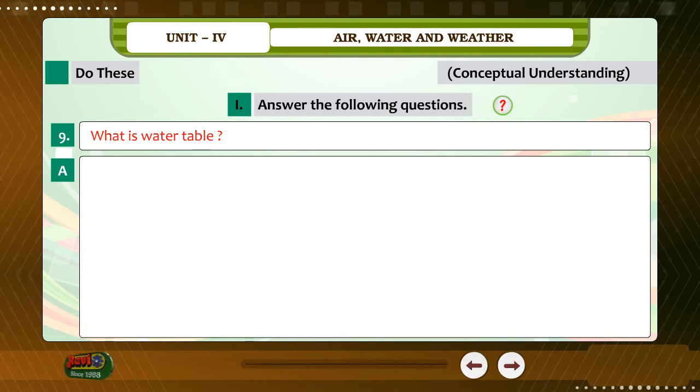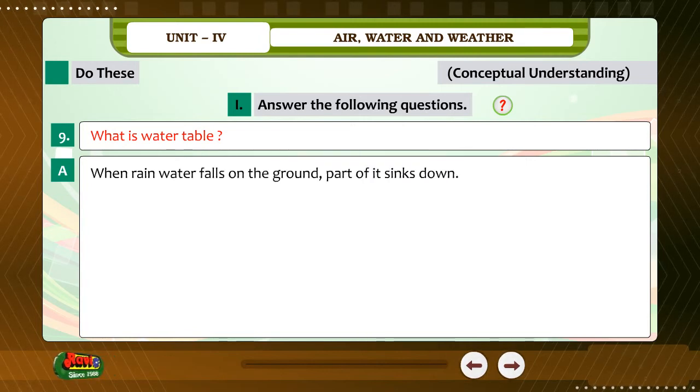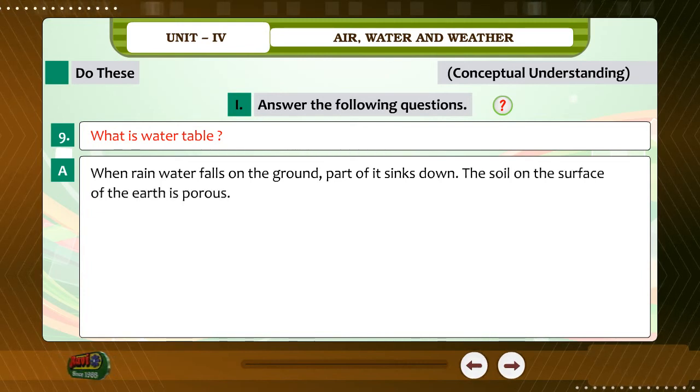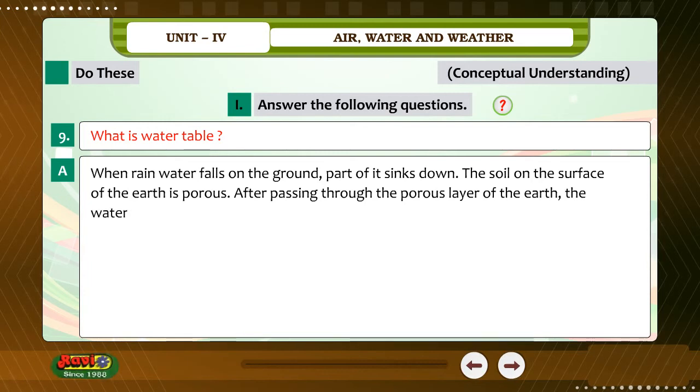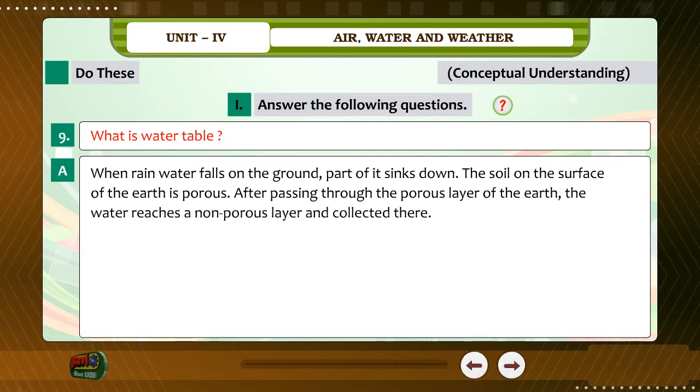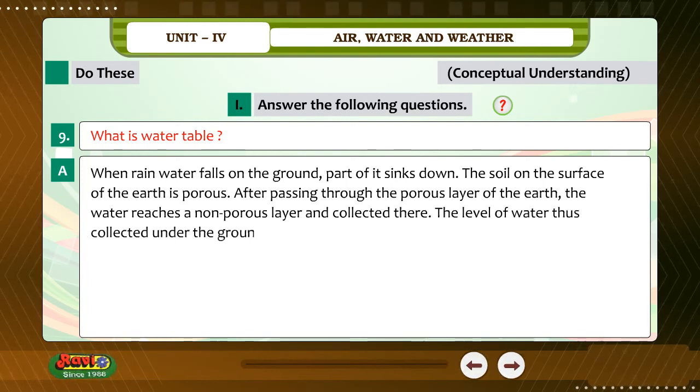9. What is water table? Answer. When rainwater falls on the ground, part of it sinks down. The soil on the surface of the earth is porous. After passing through the porous layer of the earth, the water reaches a non-porous layer and is collected there. The level of water thus collected under the ground is called water table.